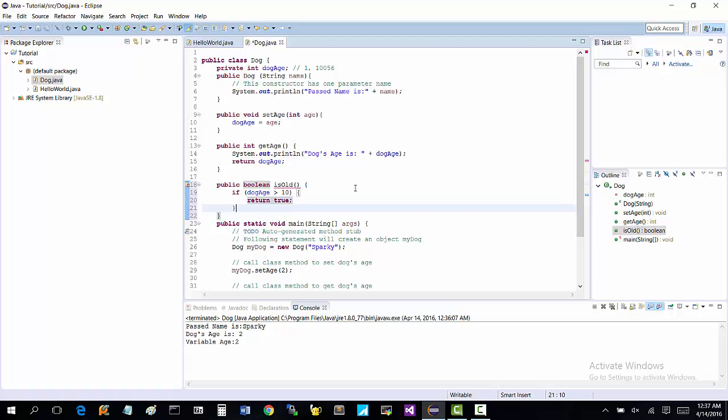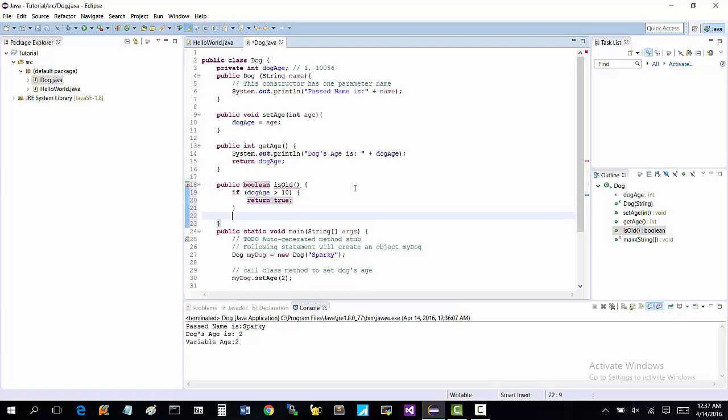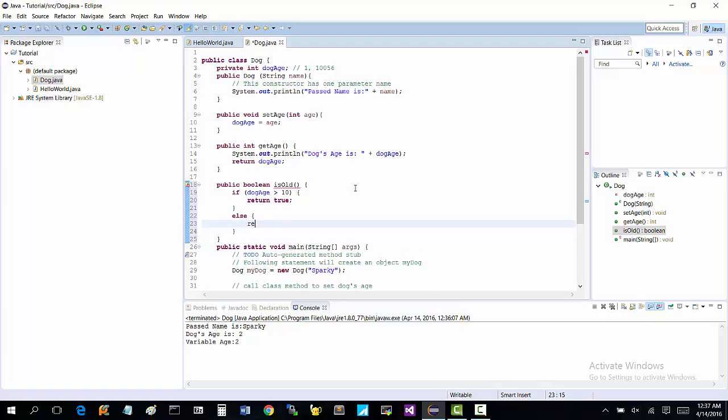And then we want to say, what if it's not greater than 10? So what you do at that point is say else return false. All right? So you could use the dog age instance variable, which is what most people really do, or you can use the get age method here.